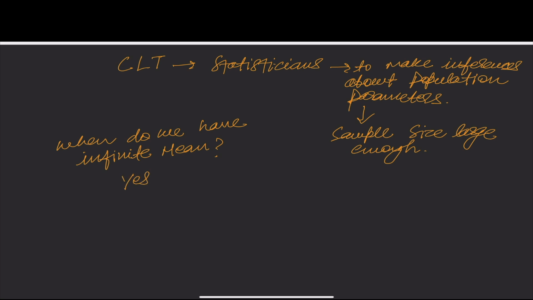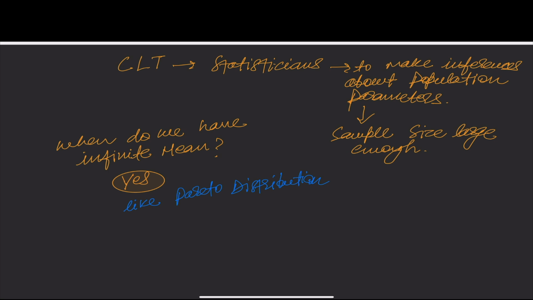The answer is yes. There are some distributions out there which have infinite mean and variance, like Pareto distribution. So this distribution has infinite mean and it's not defined in some cases. So there will be distributions which have infinite mean and variance.